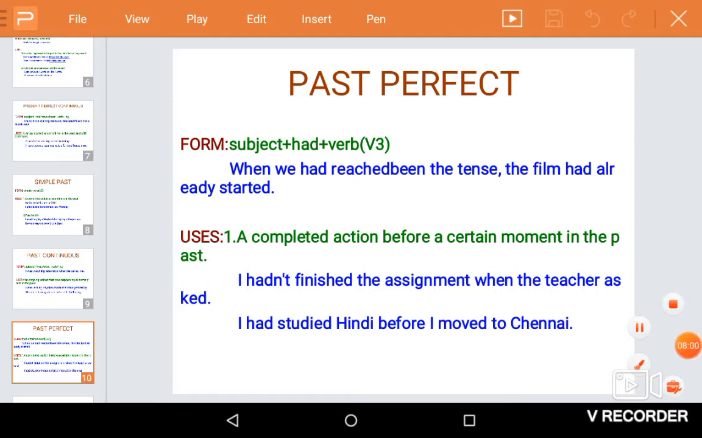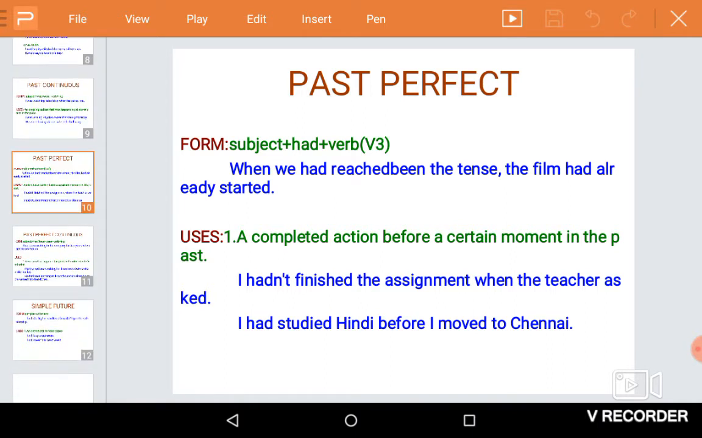So before a certain moment, I can give you a better example. I had studied Hindi before I moved to Chennai. I hadn't finished the assignment when the teacher asked. When I reached the station, the train had already left. When we reached the theater, the film had already begun, etc.